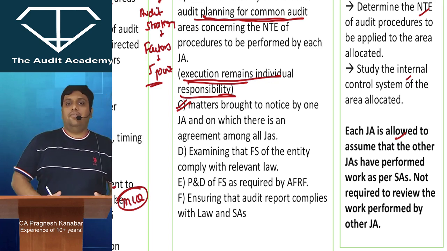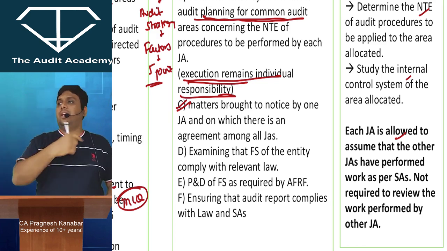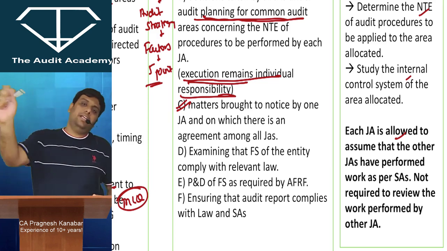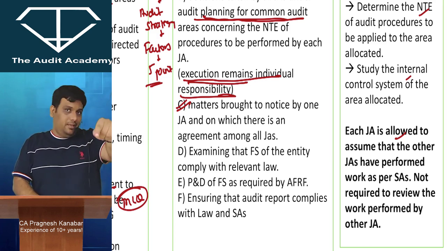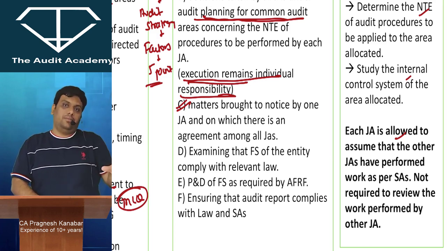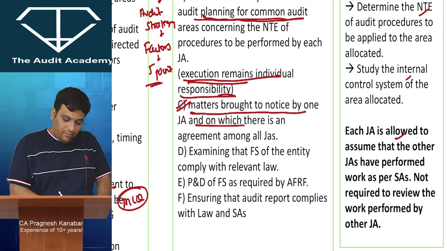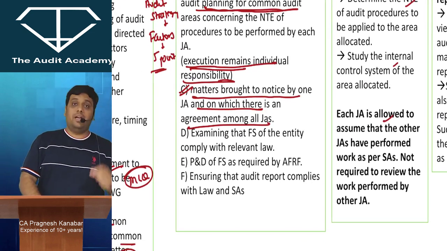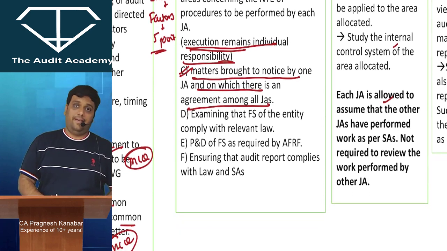Two years down the line, fraud was identified in these invoices. I told ICAI, mother promise, I told this person that there is a fraud. But this person convinced me that there is no fraud. ICAI is going to slap both of us and both of us will be held responsible. Because I sent you an email, you agreed on that, and both of us came to a particular conclusion. So, matters brought to notice by one joint auditor and on which there is an agreement among all the joint auditors. I repeat, matters brought to the notice by one joint auditor and on which there is an agreement amongst all the joint auditors. Yes sir, yes sir.